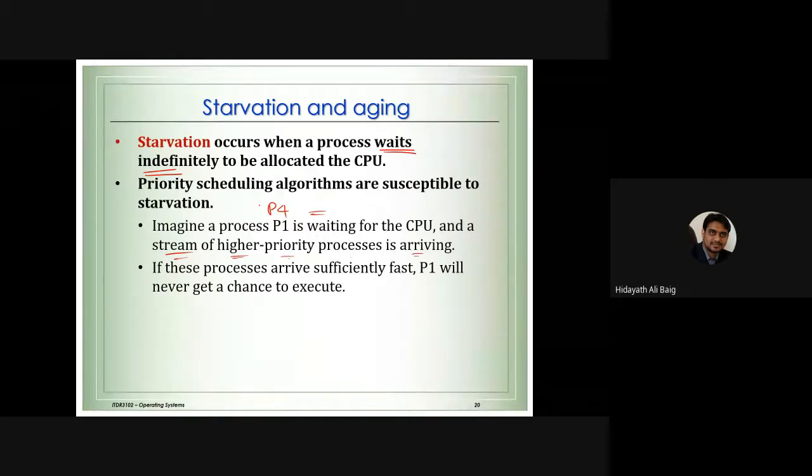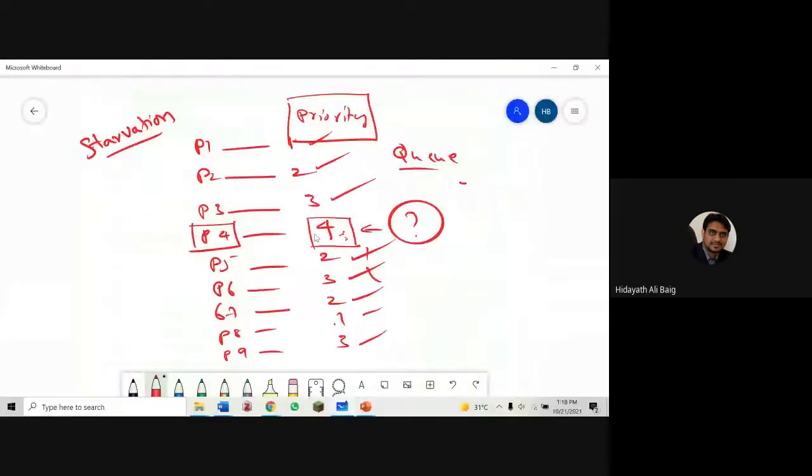Then what about process 4? This process 4 will be starving. If these processes arrive sufficiently fast, process 4 will never get a chance to execute. Do you think this is good in the system, that one process is not going to the CPU?